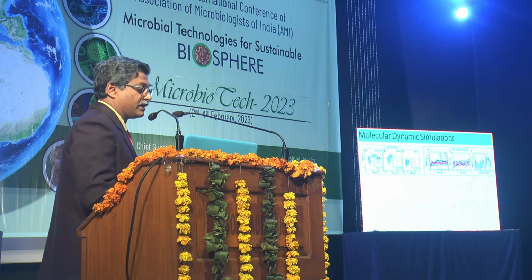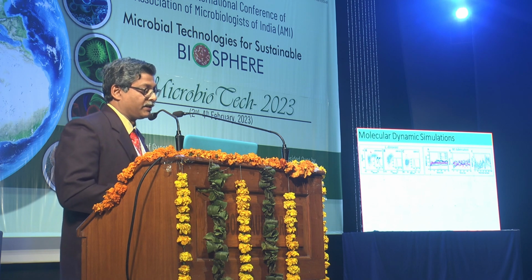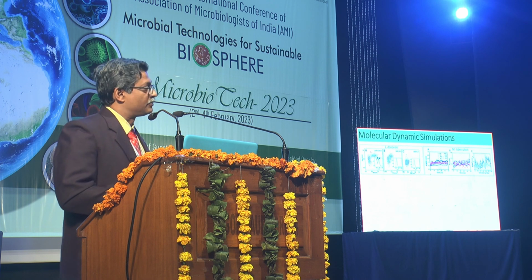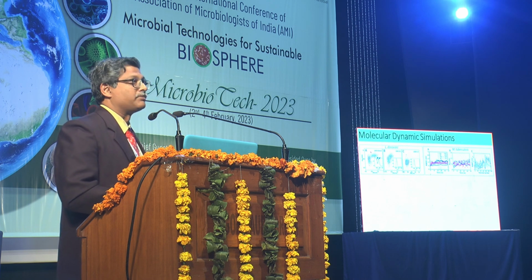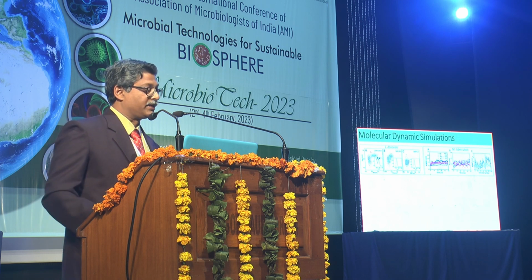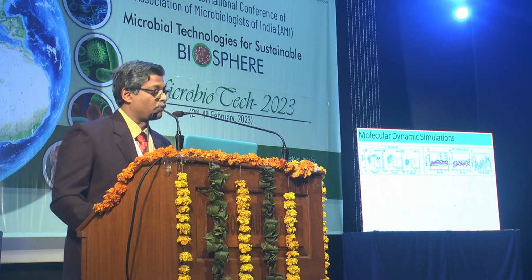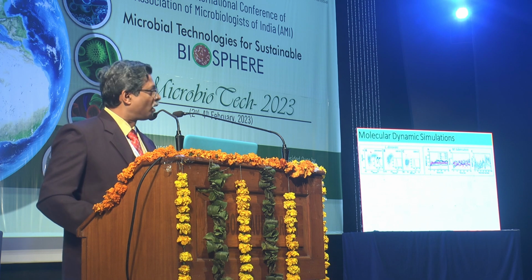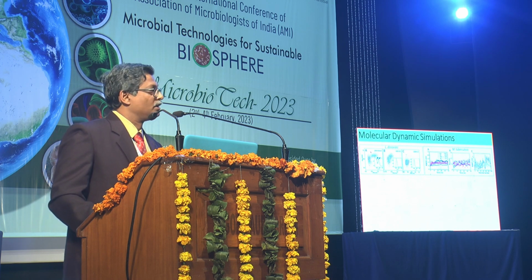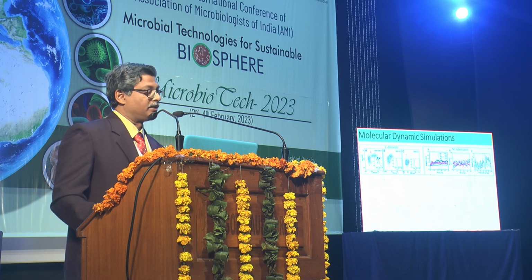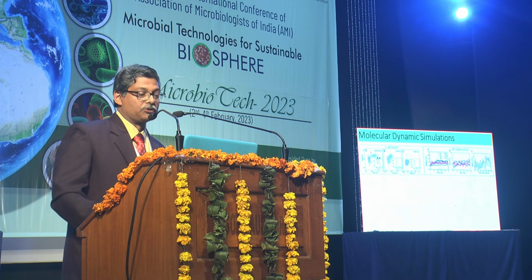What we are plotting on the x-axis is the hydrogen bonding capacity, and on the y-axis, the salt bridges. In the case of LDA1 alone, that means Leishmania donovani asparaginase alone, the salt bridges and hydrogen bonding capacities of the 2 active sites are quite far apart, and you can see them as 2 peaks. But when L1, the inhibitor of asparaginase, was used, these 2 peaks converge, suggesting that the inhibitor is working very effectively. In the case of LDA2, or L2, it is also working.